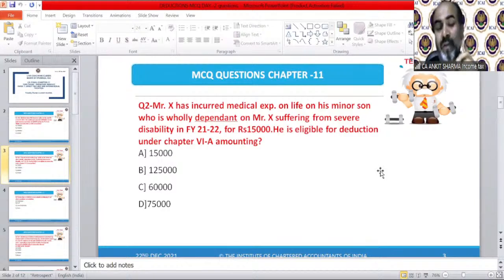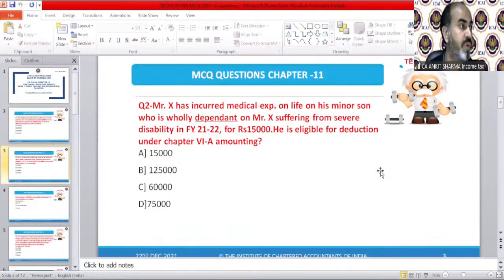Think. Let me tell you, what is the process of answering a question? First of all, understand the question. The second is, just think about the provision. Whatever you know, think about that provision. Then implement it in your question. Then you will be able to find the correct answer. So, please write down the question number you're answering, because I'll be confused if you're only answering option B, C, D. How will I understand whether it is question 1 or question 2 or question 3? Please understand what I'm saying.